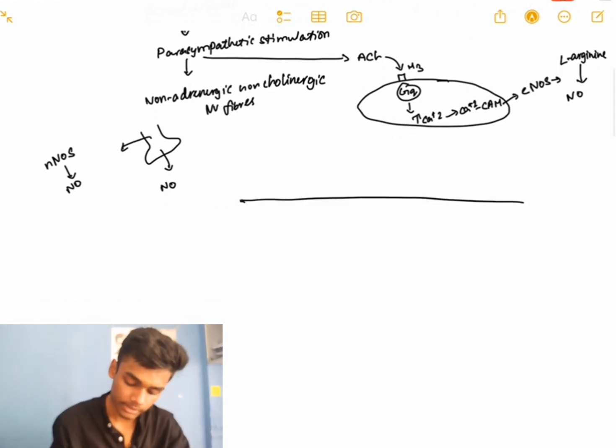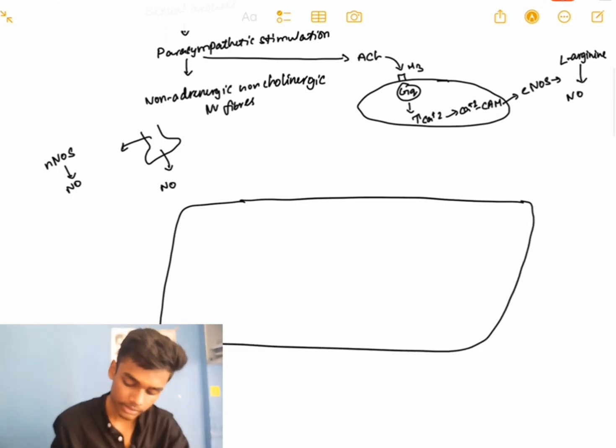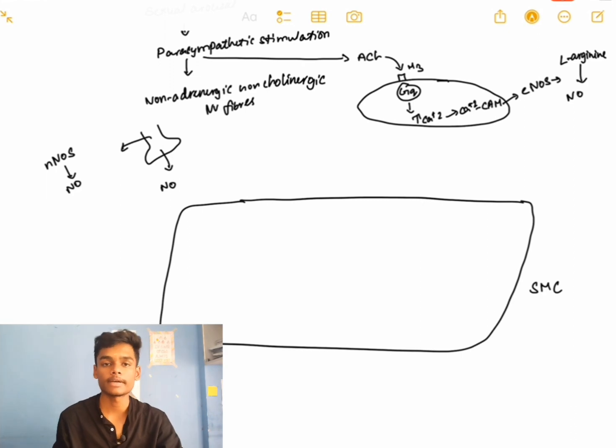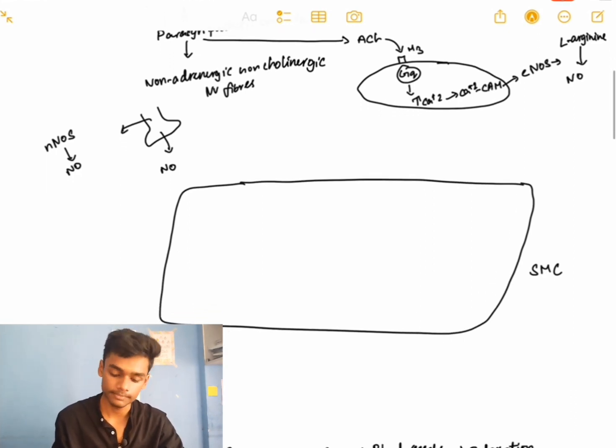Now this nitric oxide will act on smooth muscle cells. It may be vascular smooth muscle cells, and also the corpus cavernosum.